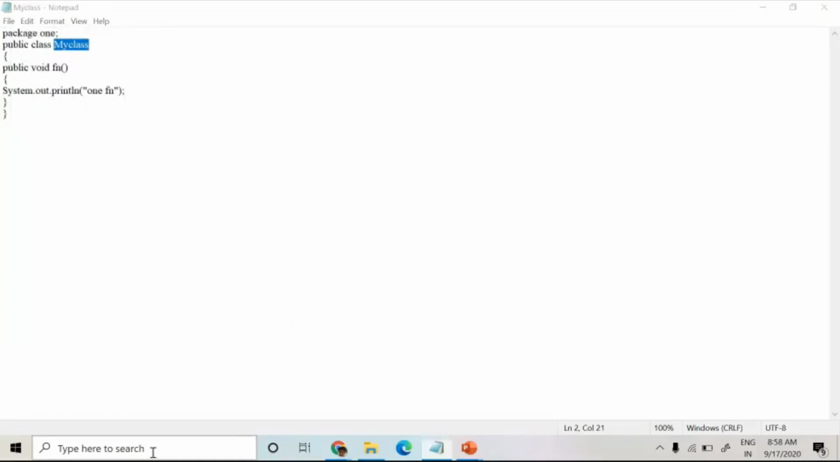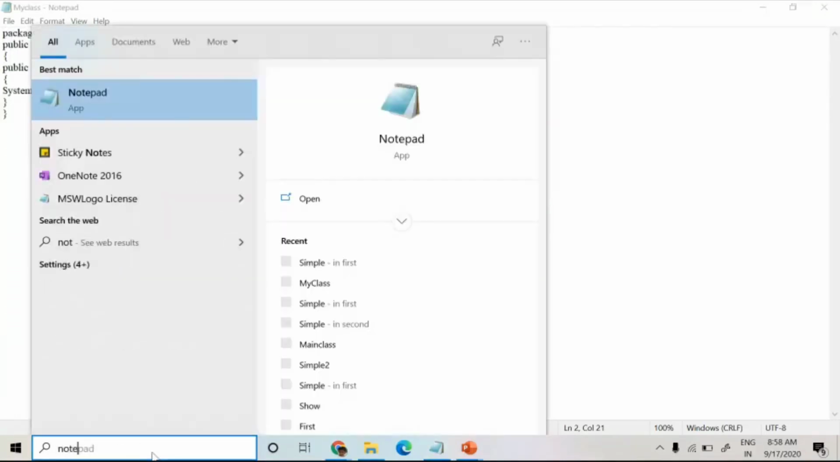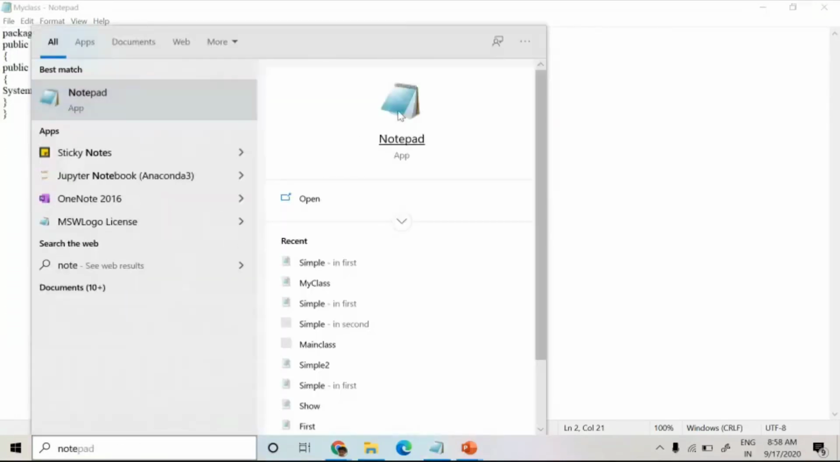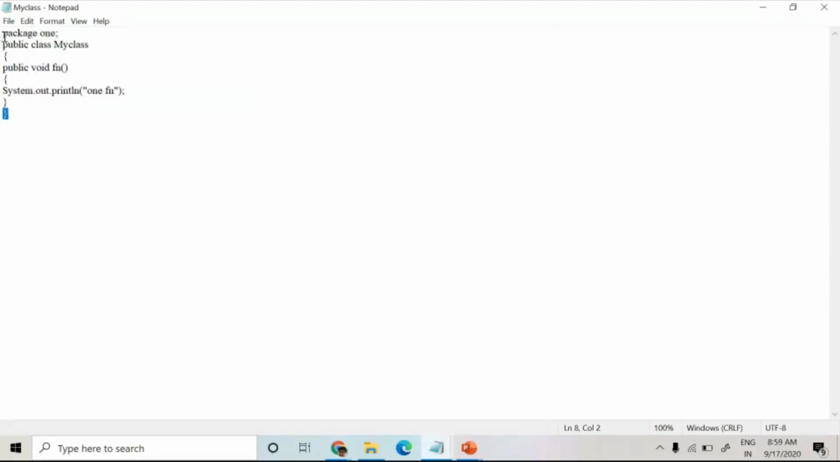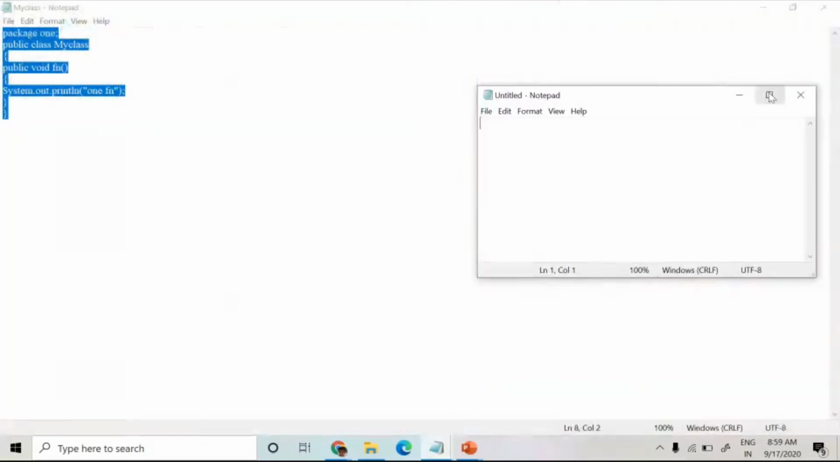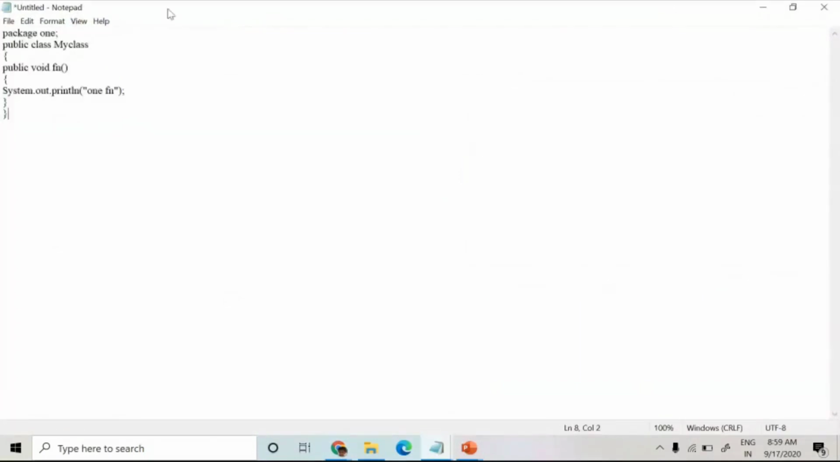Next, I'm going to create one more package. The second package name is 2. This package also has the same class name my class, with the same function name fn. But within the println statement, I'm going to print two fn.